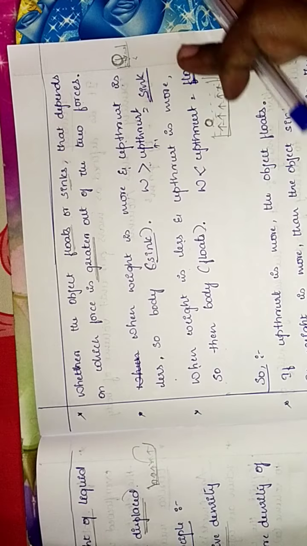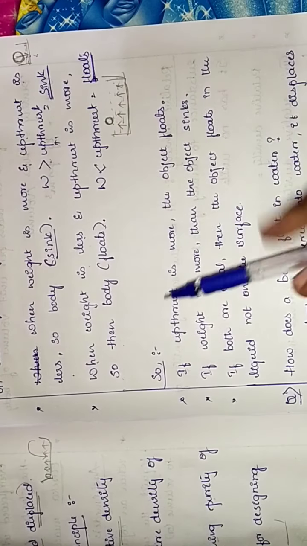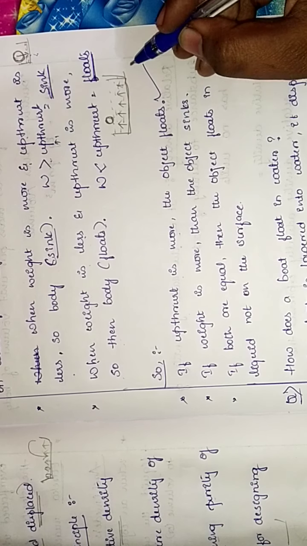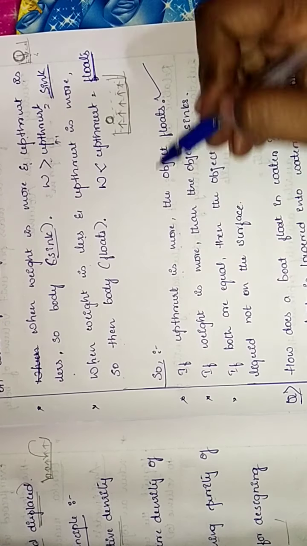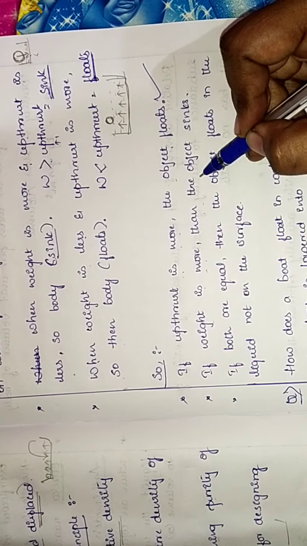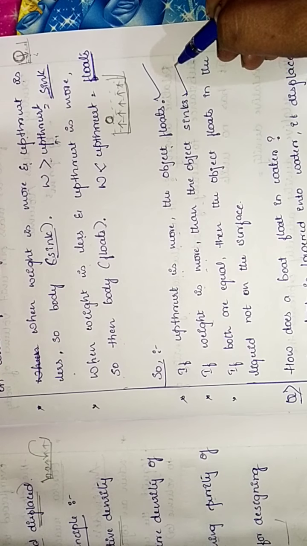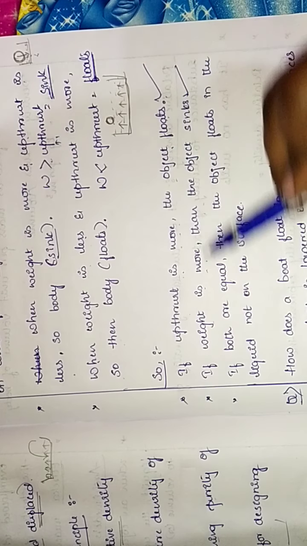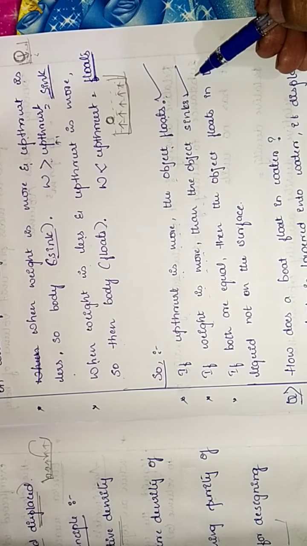So we can say that if upthrust is more, the object floats. If the weight is more, then the object sinks. Simple and very easy.